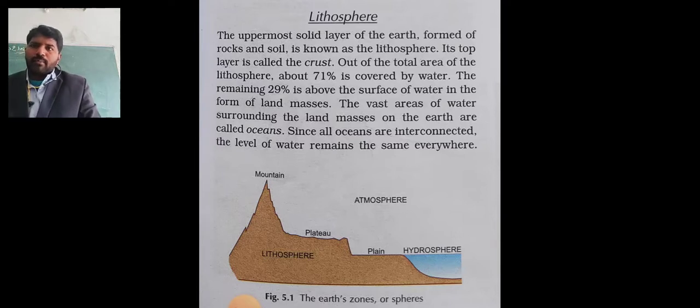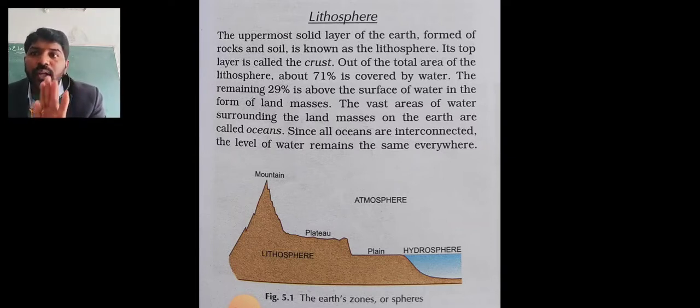Out of the total area, about how many percent of our earth is covered by water? About 71% is covered by water.